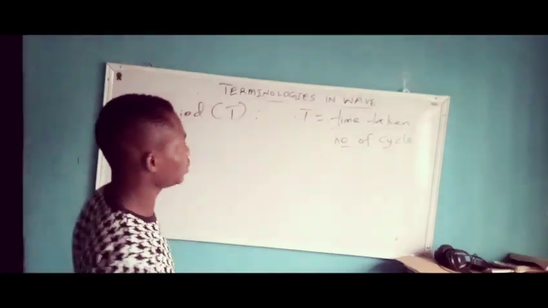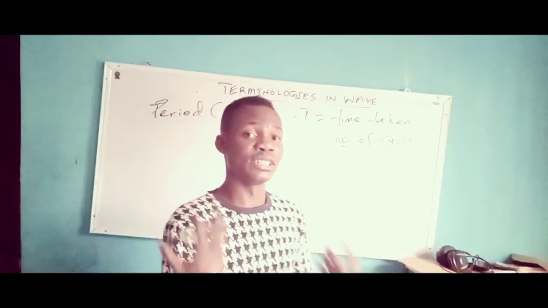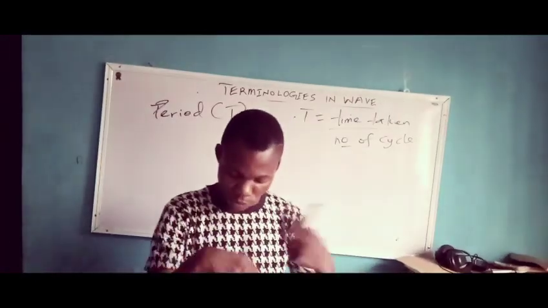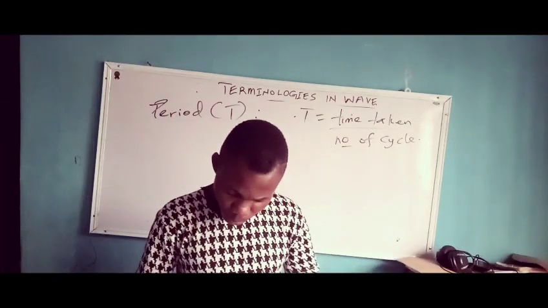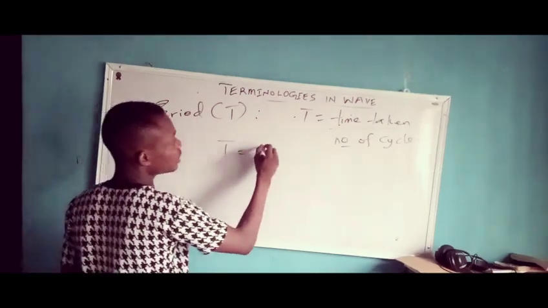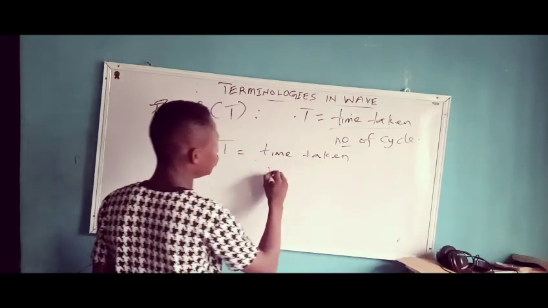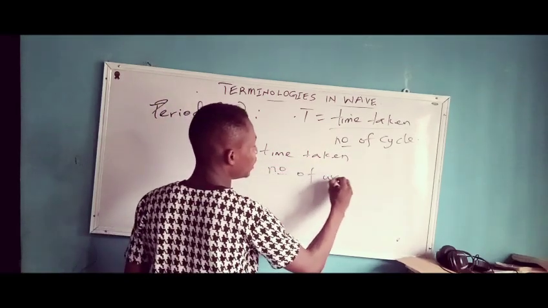That's that, and it is measured in seconds. You can also say that the period is the time taken divided by the number of wavelengths.